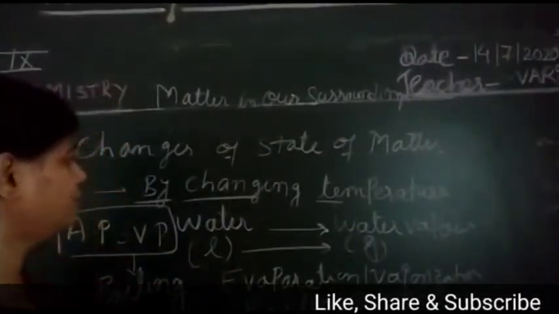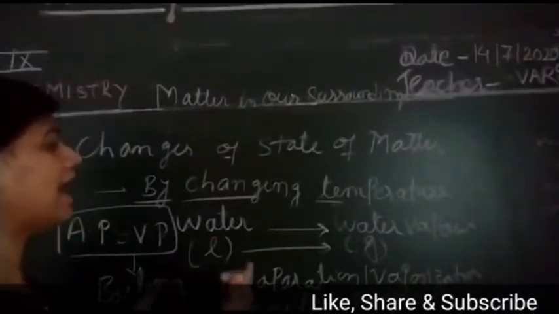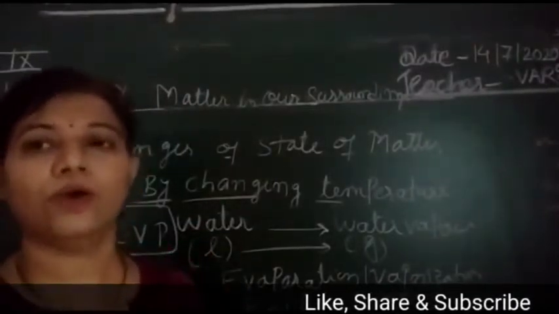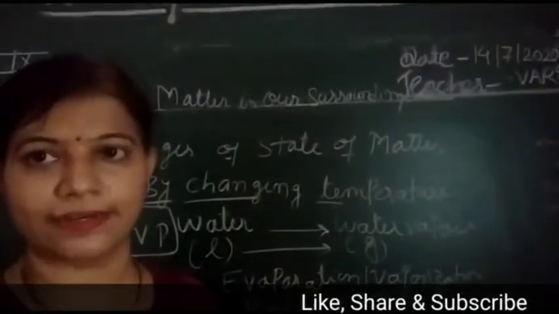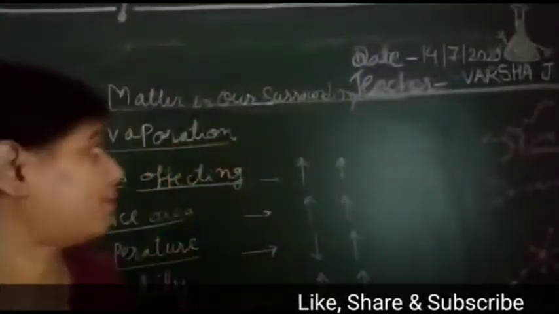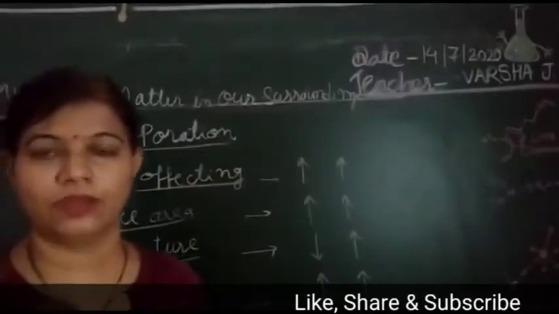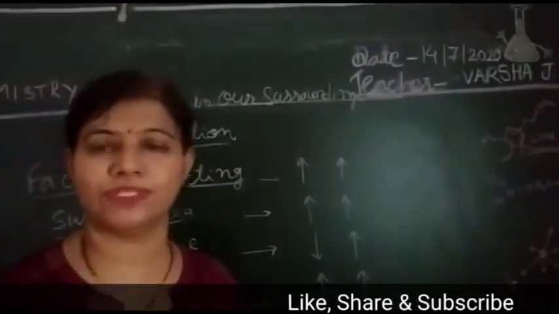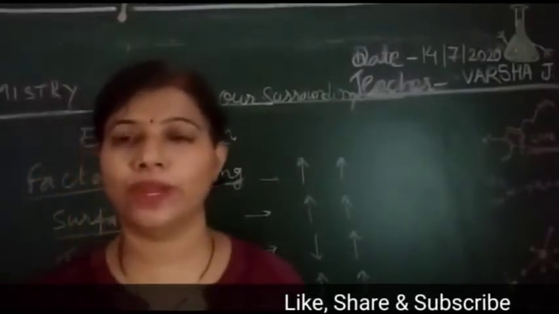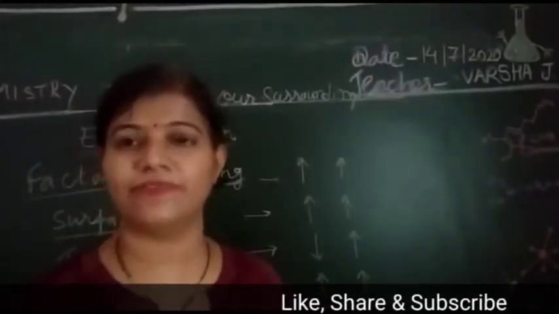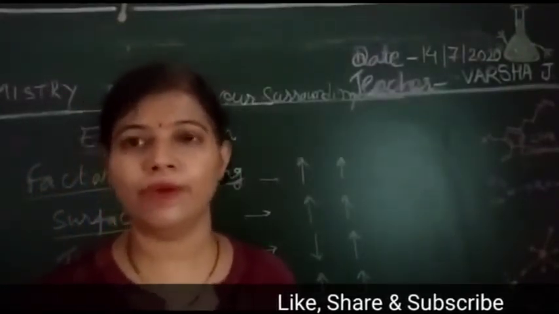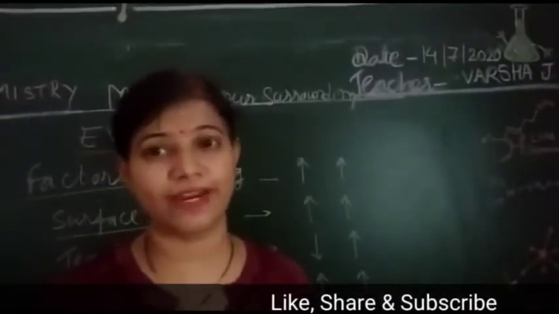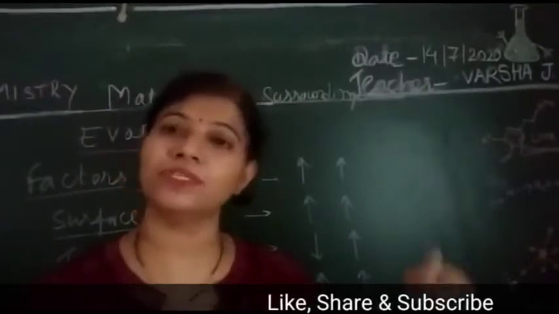Is it clear to you how the liquid state changes into the gaseous state? Okay, now see our next topic, which is evaporation. Now what is evaporation? Just as we learned, evaporation is a process in which a liquid converts into vapor state, it is vaporization. But remember, when a liquid starts boiling, the temperature we define as the boiling point, and that process is boiling.